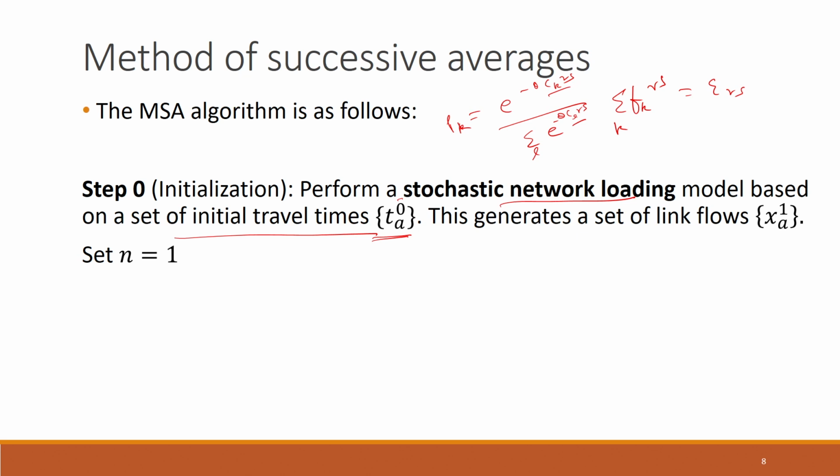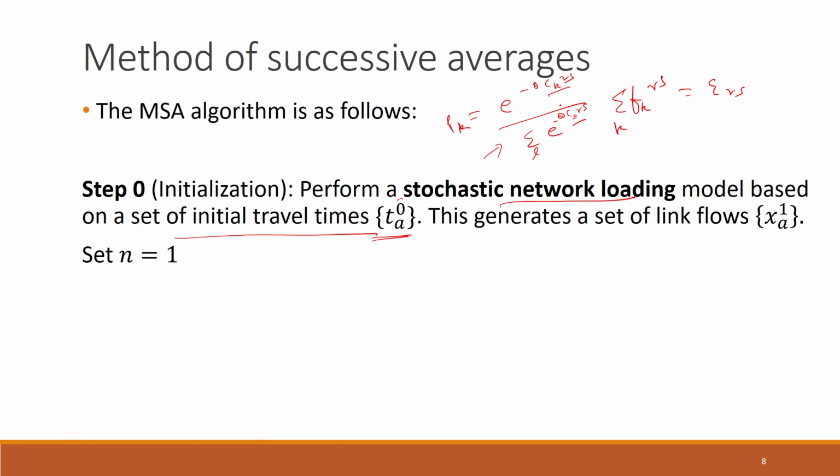Now that we have specified what route choice model we want to use, that is, what assumption we want to make on the error distributions, we also have started with some initial values of the measured travel times by assuming them to be equal to the free flow travel times.